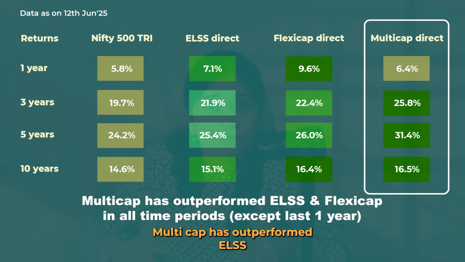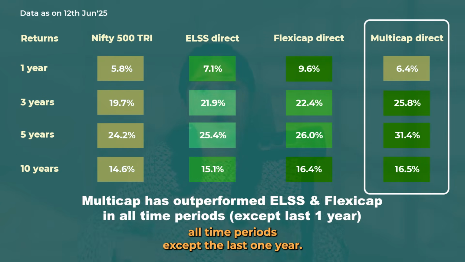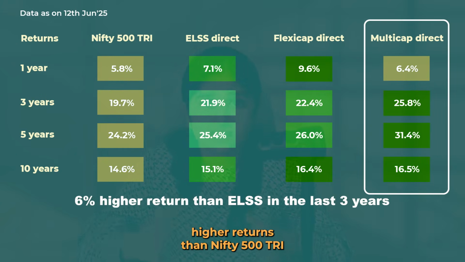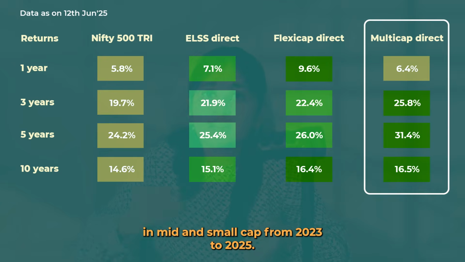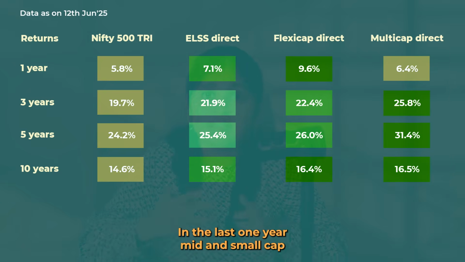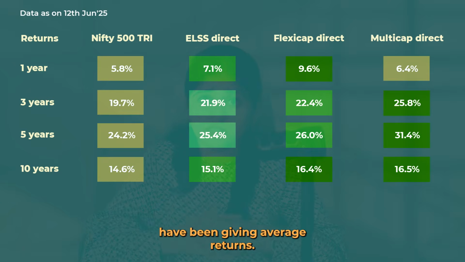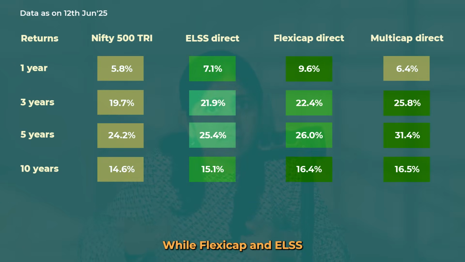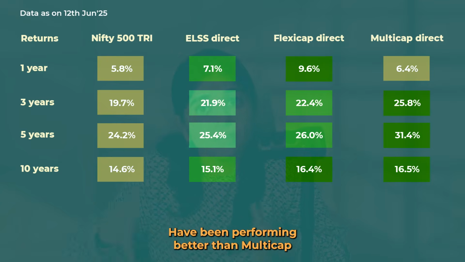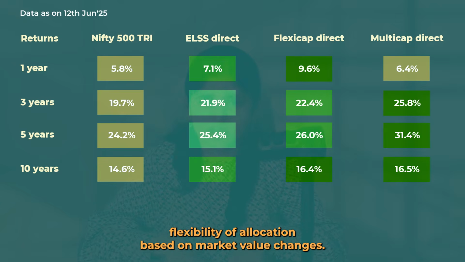Multicap has outperformed ELSS and FlexiCap in all time periods except the last 1 year. It gave 6% higher returns than Nifty 500 TRI in the last 3 years. This is majorly because of bull run in mid and small cap from 2023 to 2025. In the last 1 year, mid and small cap have been giving average returns. Hence, Multicap also gave average returns, while FlexiCap and ELSS have been performing better than Multicap because of flexibility of allocation based on market value changes.